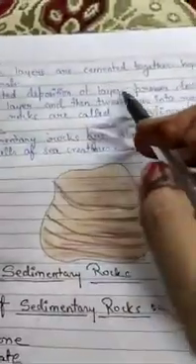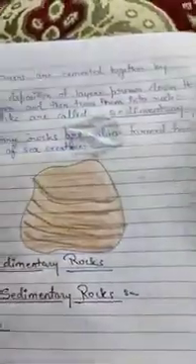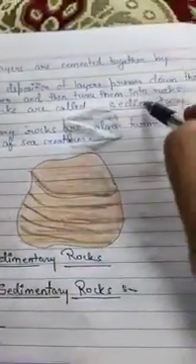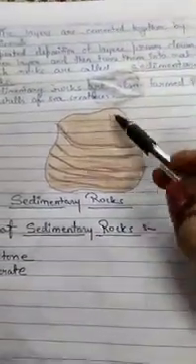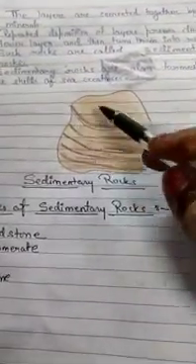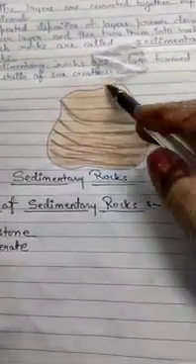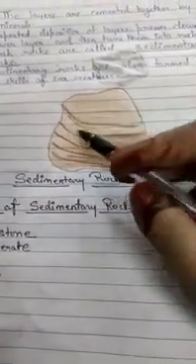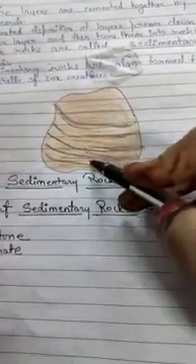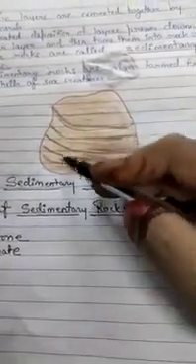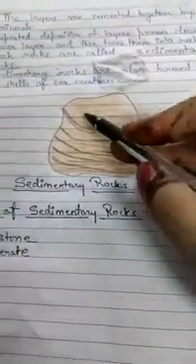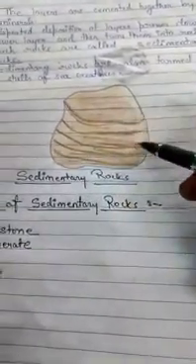Repeated deposition of layers presses down the lower layer and then turns them into rocks. Now, this process is repeatedly occurring. This is a repeating process. Due to the repeated deposition of layers, the lower level is pressed down by the upper layer because each one is deposited on another, and minerals work as a cement over here.